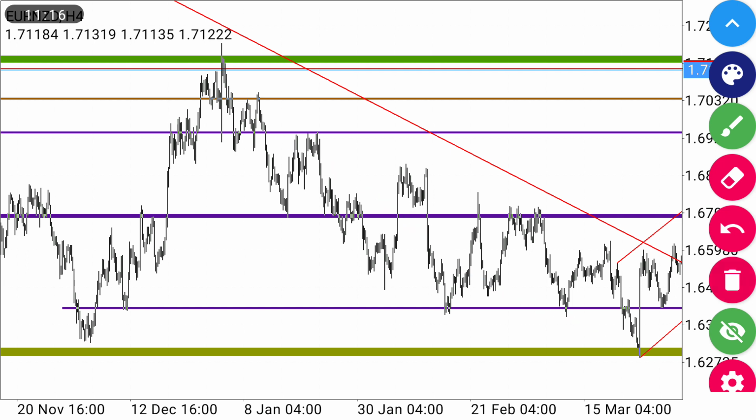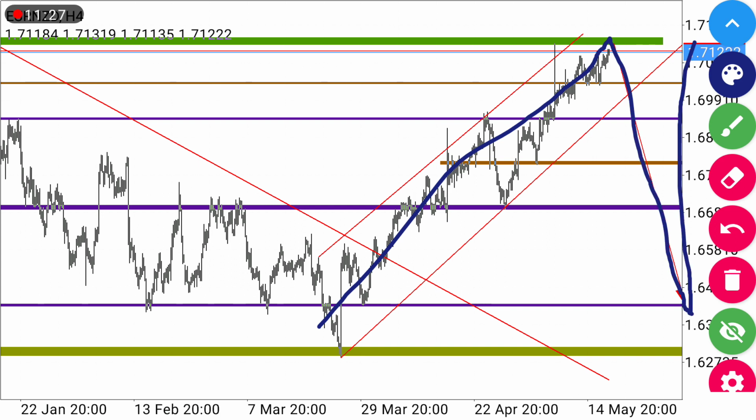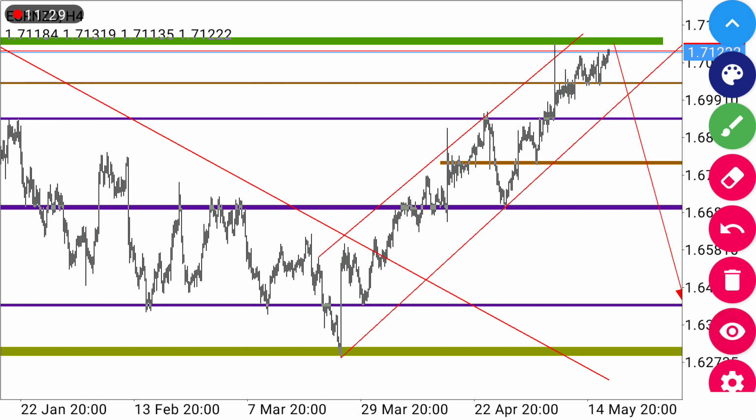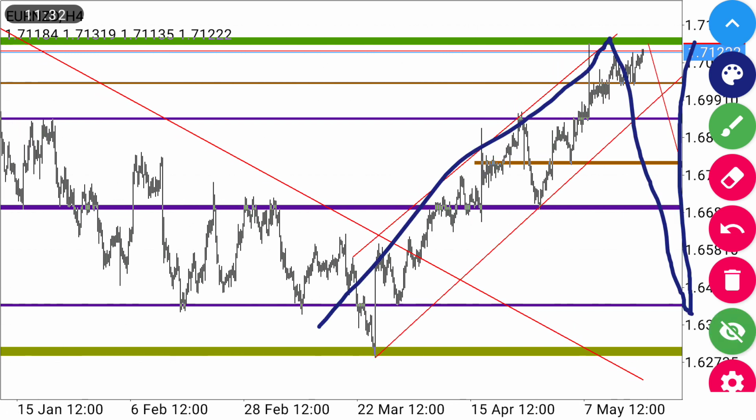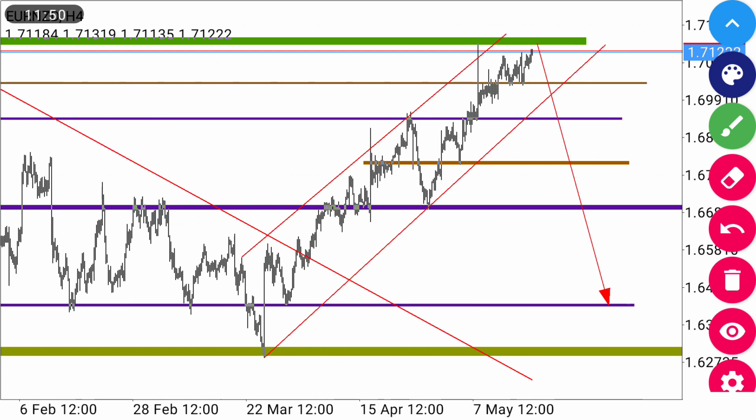At this point, price has reached a point where it is supposed to come down, so that it can continue moving up. Though high probability it will move down, if it breaks this green support, we'll wait for a pullback, then we'll move up with it. But if it doesn't break and gives us a selling confirmation, we'll move down with it toward this area. It is Euro NZD on the H4 time frame. For the coming week, let us focus on selling this pair.